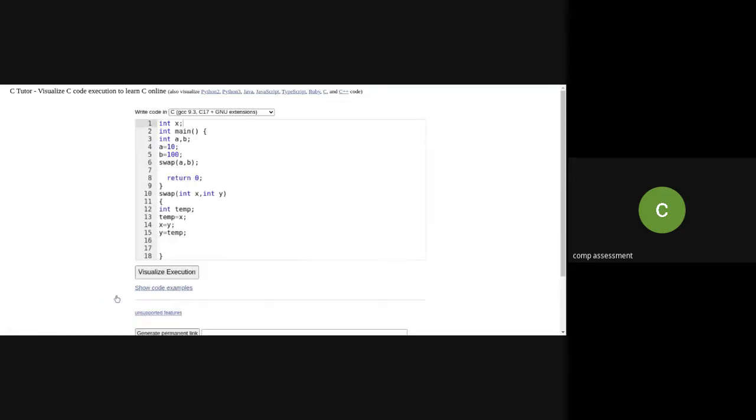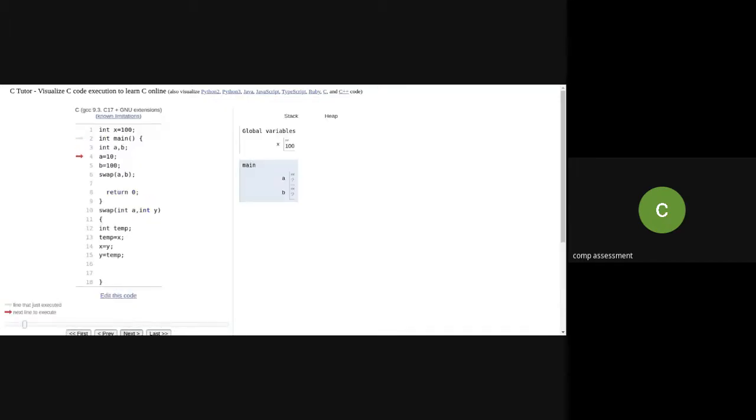So we will make one change so it will be easy for you to understand. I will change the value of x. Ma'am, what if we want to access that global x in the swap function? That's what I'm doing, making the changes. See, I have initialized x is equal to 100. So it is accessible, as I mentioned, throughout the program, right?